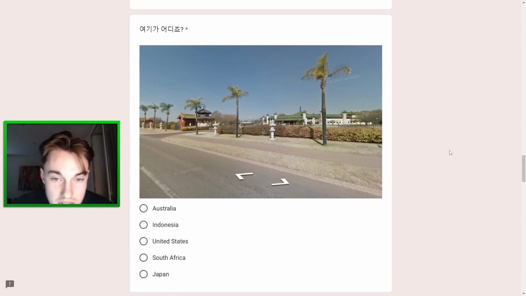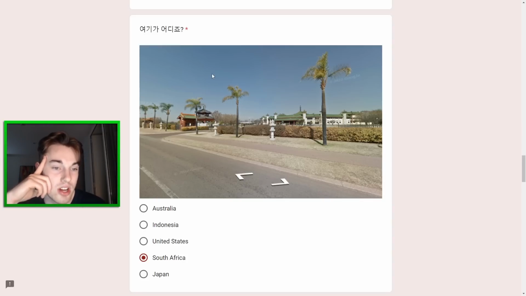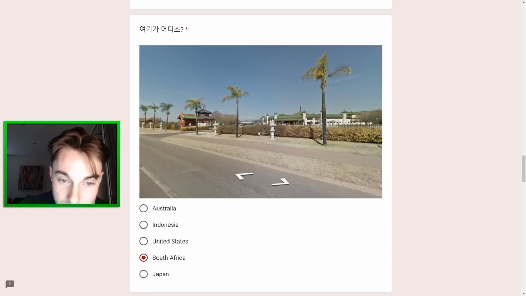Next one here, we got some kind of an Asian village going on here. This is interesting. Australia's immediately an option. Though, could this be South Africa? We do have South Africa as an option here. I think it's there. The very sloped curb here is typical of Western Australia and South Africa. And the way the sky's kind of grey, even though it's blue, I feel like you sometimes see that in South African Gen 3. I just feel like I would have seen this as well if this was Western Australia, and it feels like it would be northern Western Australia, whereas this round doesn't really feel like it would be possible to see north of Perth because it feels like such big infrastructure.